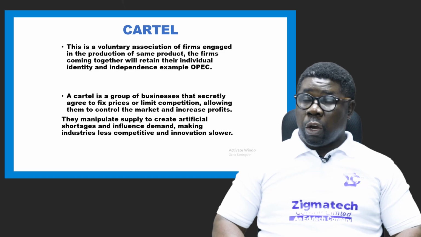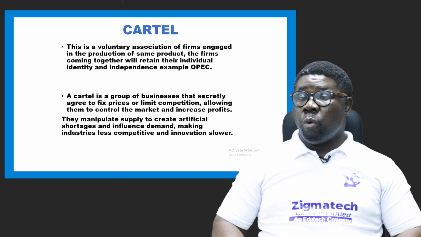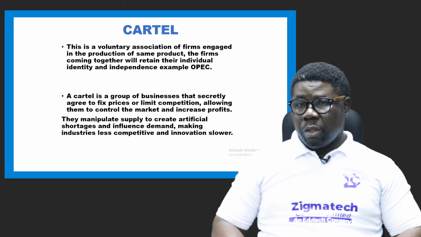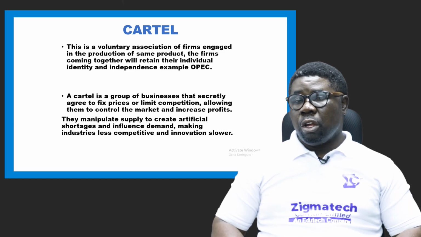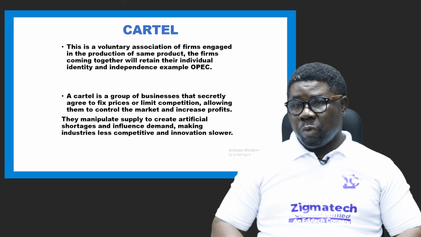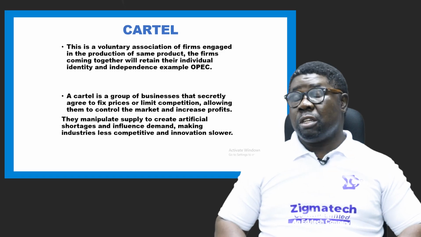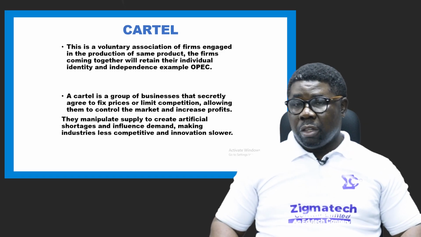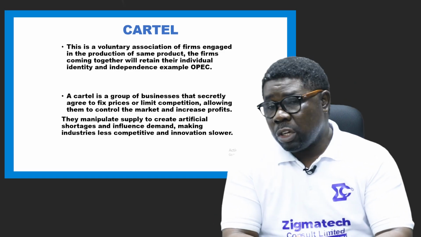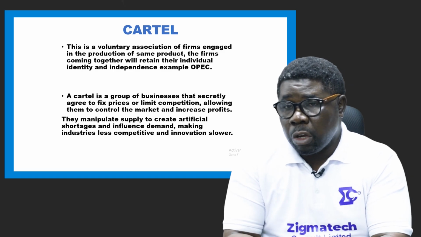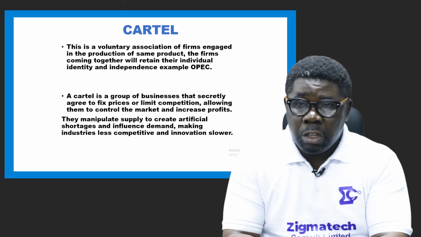They can operate on their own, but they will sell and supply under one umbrella, under one rule of production. That's what they're saying here. So OPEC is an example of such an existence. That is the Organization of Petroleum Exporting Countries, which is OPEC. They sell crude oil to the world, right? So they determine output and price. Okay, it's a form of monopoly, but of course a combination. So this is what they enjoy. They make sure that the price is uniform across the globe, and they enjoy steady supply because they use quotas to streamline productivity or output in general.